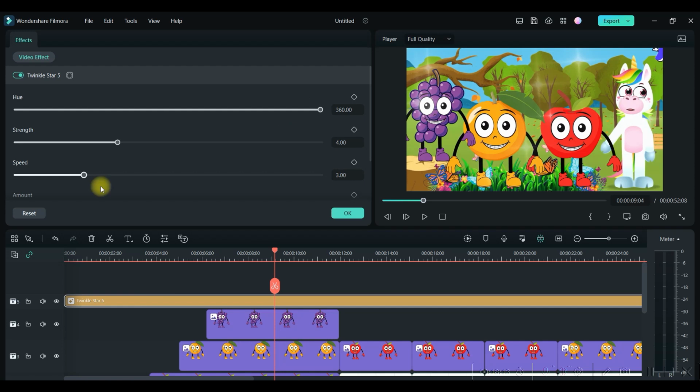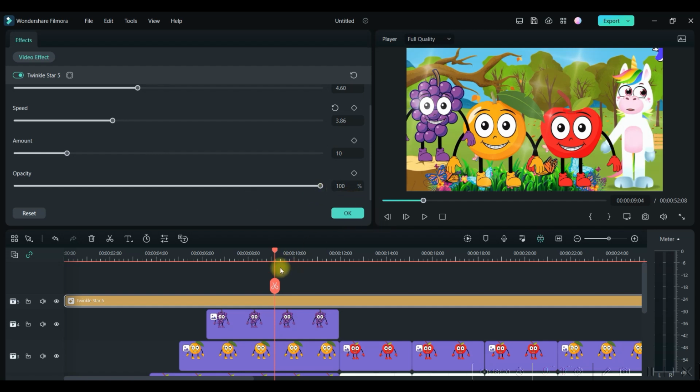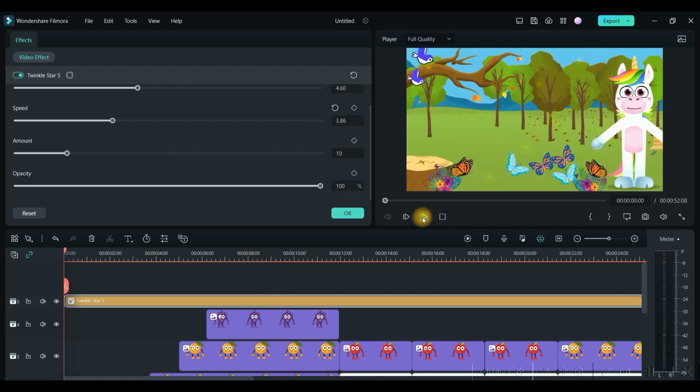Double click on this and then you can change this frame, the opacity, okay, the speed. Okay, so once this is done, just check.